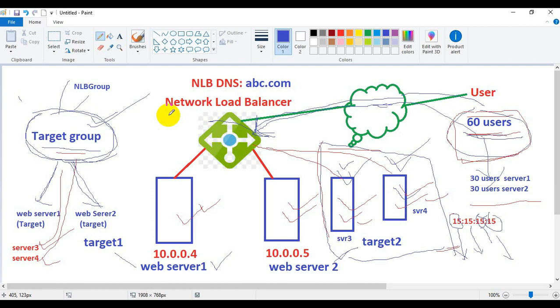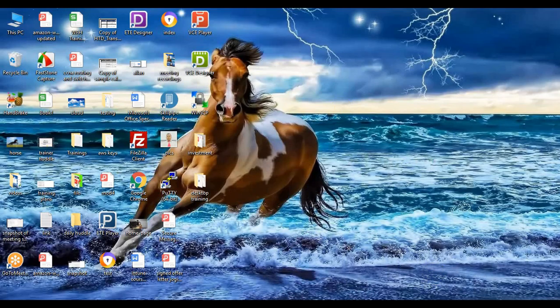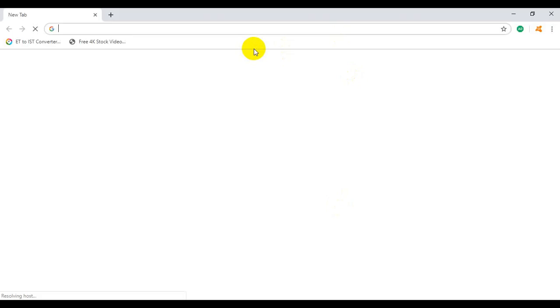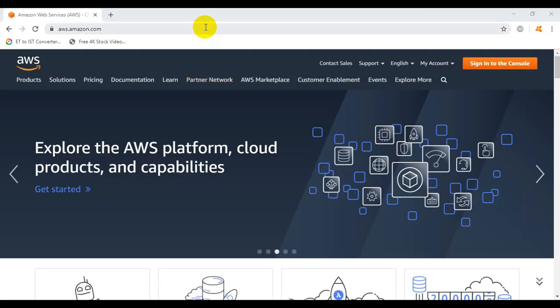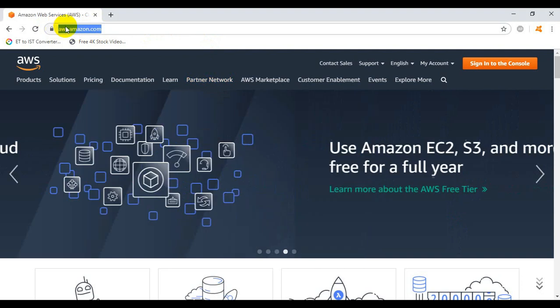So now let's go to the portal and perform a lab demonstration. We need to go to the web browser and type www.aws.amazon.com.